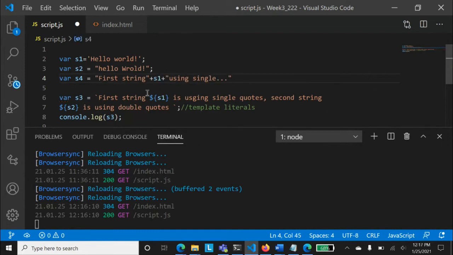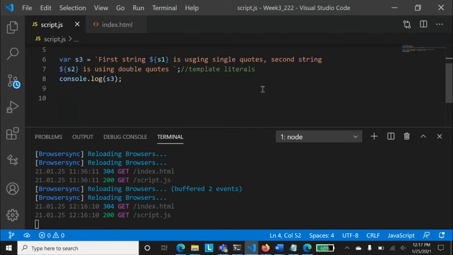So Mark is asking this S4, and Mark is saying that first string S1 is using this, and second string S2 is using that. So Mark has asked a very good question, and it's missing a semicolon. Yes, thank you, Mark.